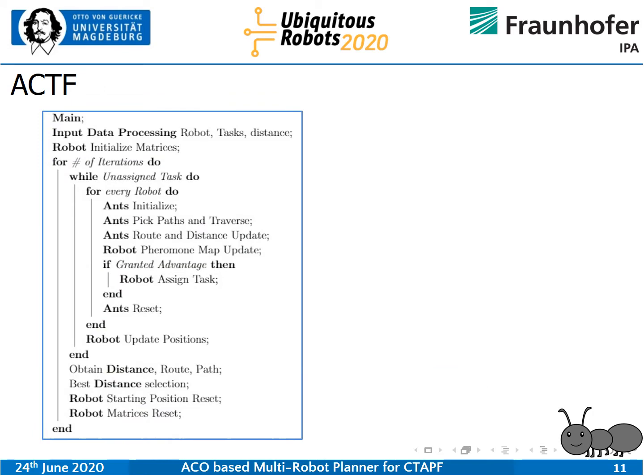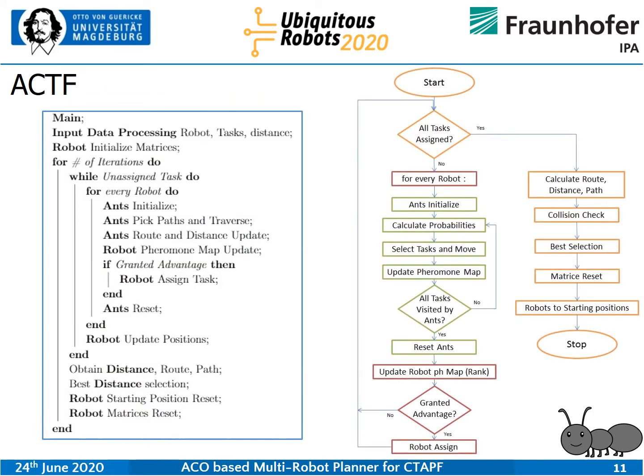Then I would like to show the pseudo algorithm, but I would like to talk using this flowchart and try to explain how our planner works. So until all tasks are assigned, we take all the robots and spawn a set of ants from each particular robot. Then the ants go to all the tasks, calculate probabilities based on randomness and pheromones, and then they select those tasks, they move, they update the pheromone, they visit all the tasks, and then they get reset.